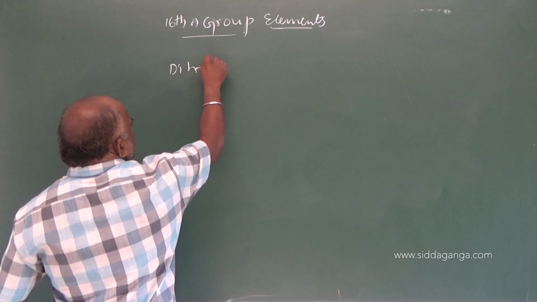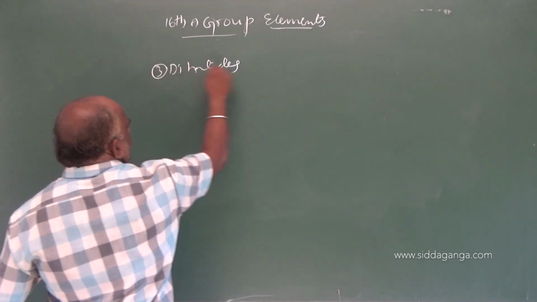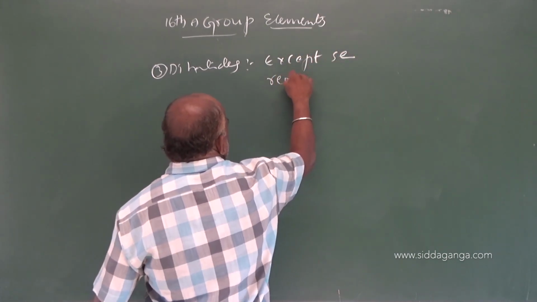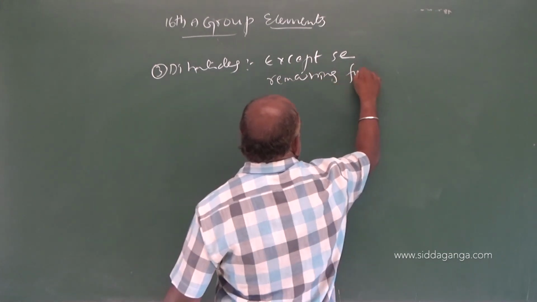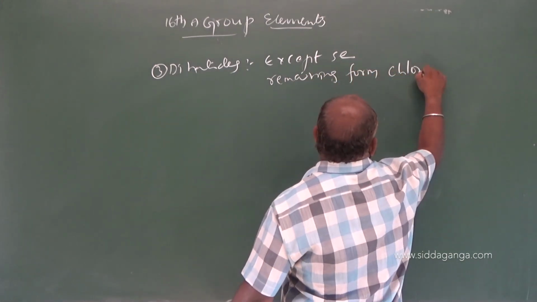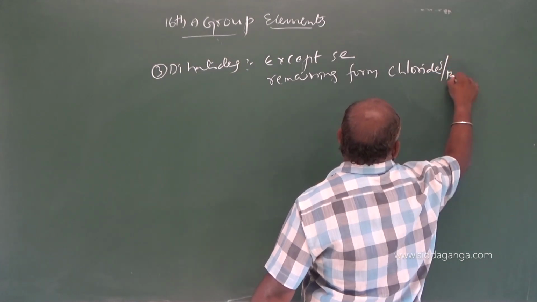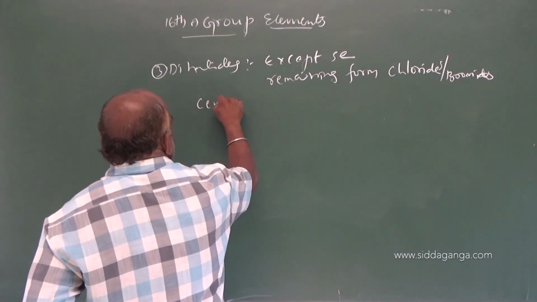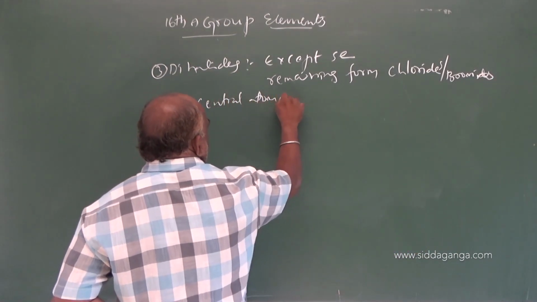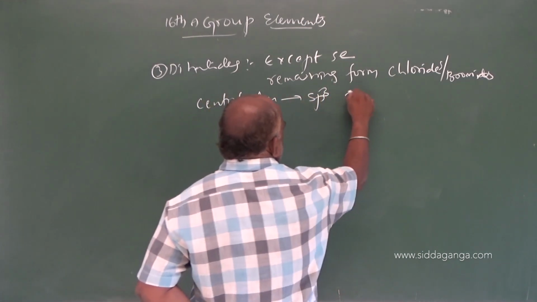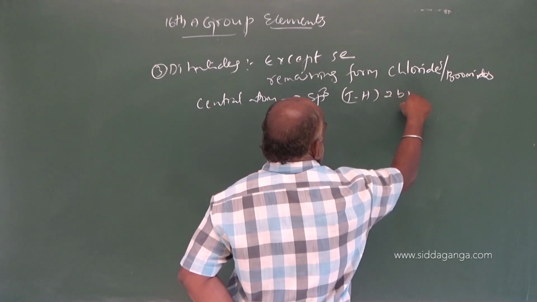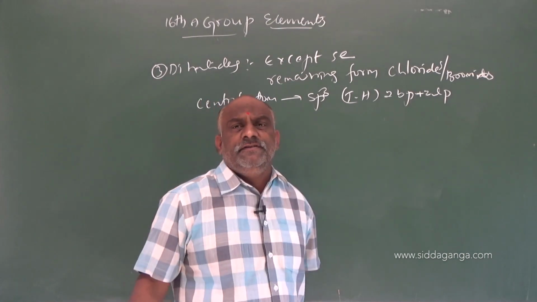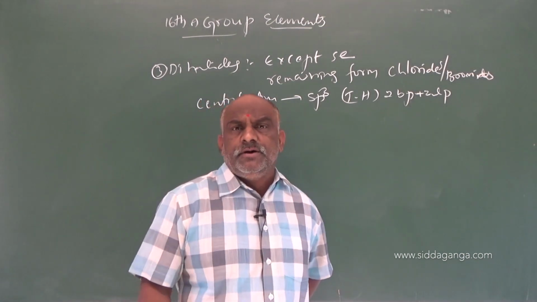So dihalides, except selenium, the remaining form chlorides and bromides, and the central atom undergoes sp3 hybridization. Geometry is tetrahedral, with 2 bond pairs plus 2 lone pairs, which is said to be bent, V shape or angular shape.